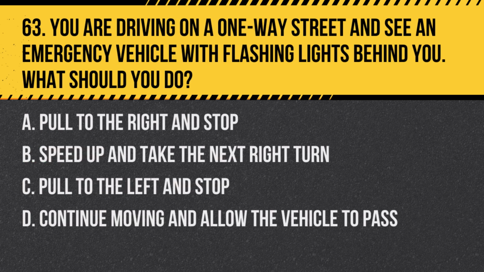Question 63. You are driving on a one-way street and see an emergency vehicle with flashing lights behind you. What should you do? A. Pull to the right and stop. B. Speed up and take the next right turn. C. Pull to the left and stop. D. Continue moving and allow the vehicle to pass.